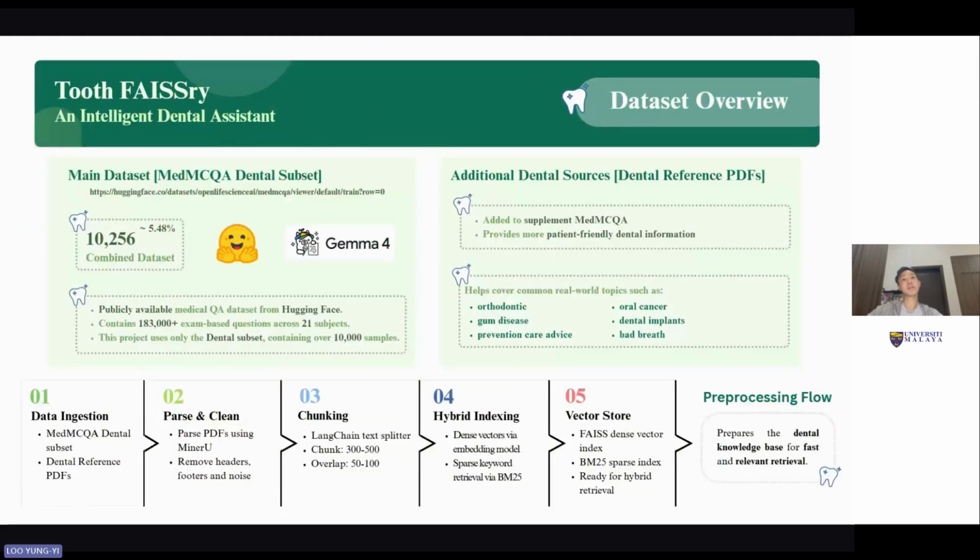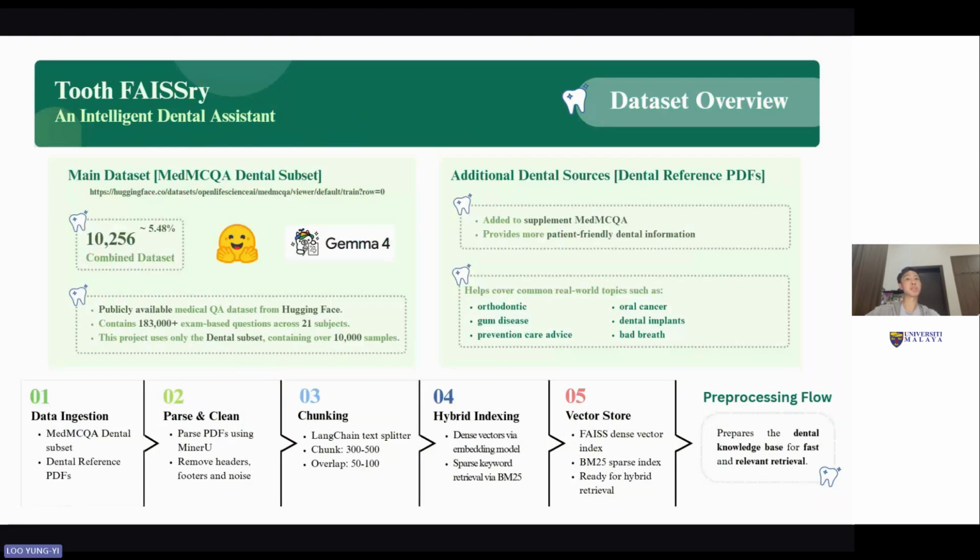In the next slide, the dataset overview. So how do you make an AI a dental expert? You feed it a textbook. We ingest the MedMCQA dental subset. Not just Wikipedia, it's over 10,000 rigorous exam-based medical questions. Textbooks are dry, and patients don't like textbooks, so we augment them with a vast library of dental reference PDFs: orthodontics, gum disease, implants, oral cancer. We feed it the clinical data and we feed it real-world patient context.